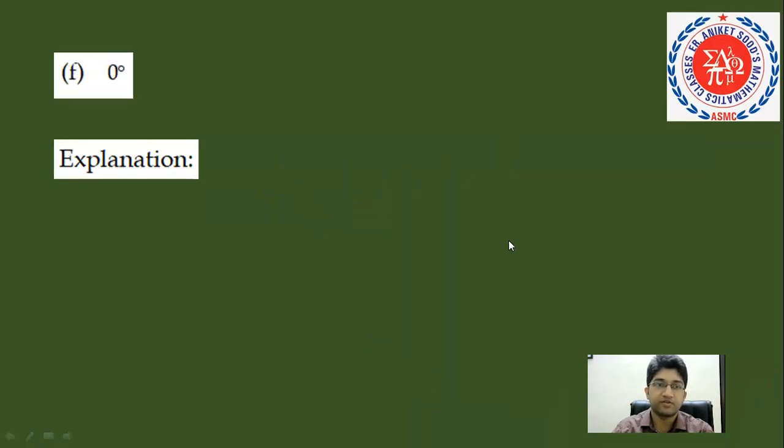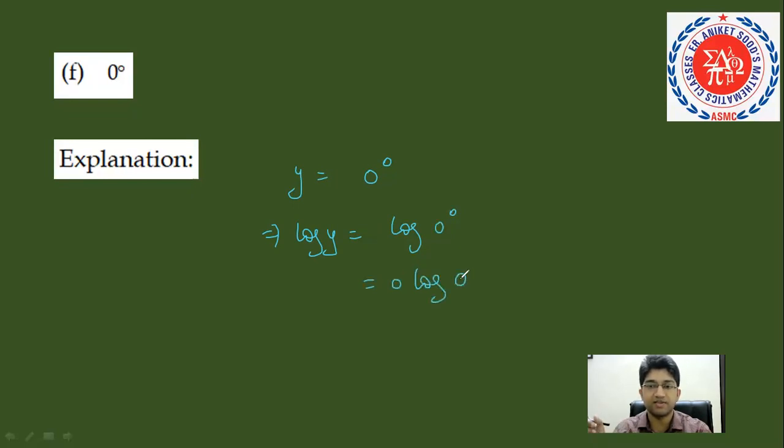All right. So next is 0 raised to power 0. This can be explained much in a similar fashion like the previous one. Let's say y is equal to 0 raised to power 0. If we take logarithm, so log y is equal to log of 0 raised to power 0. So this is 0 log 0, since we again know that log m power n is n log m. And what is log of 0? By the definition of logarithm, log of 0 is negative infinite.